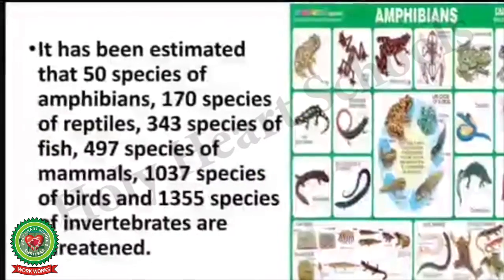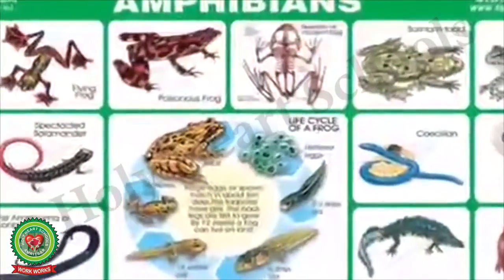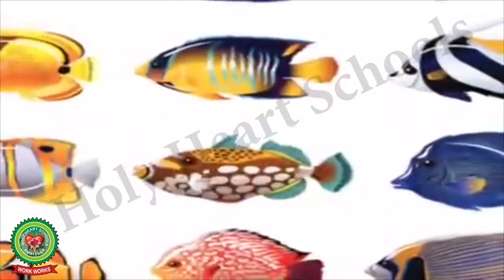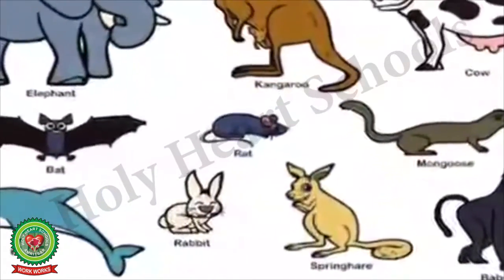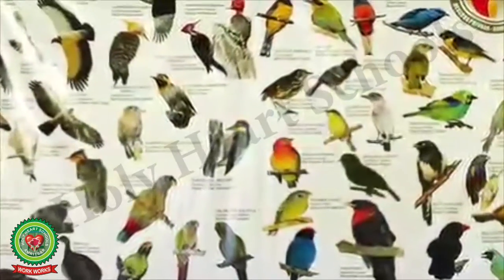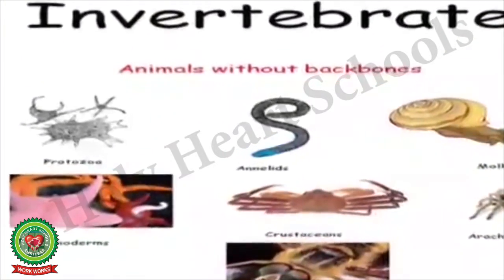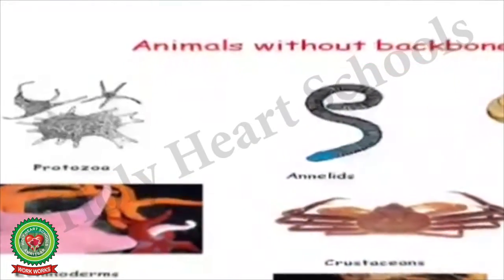It has been estimated that 50 species of amphibians, 170 species of reptiles, 343 species of fish, 497 species of mammals, 1037 species of birds, and 1355 species of invertebrates are threatened.